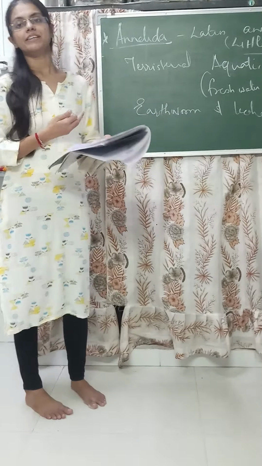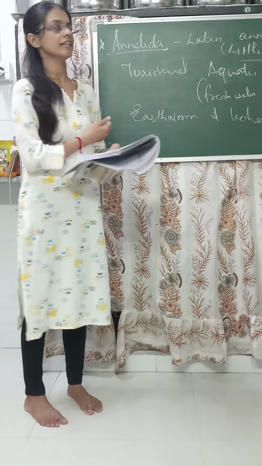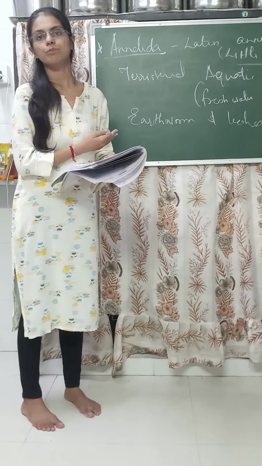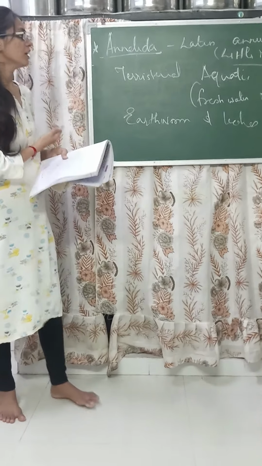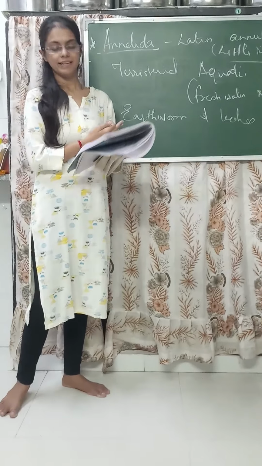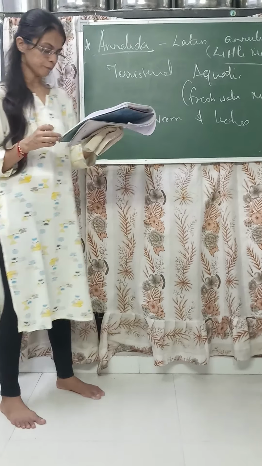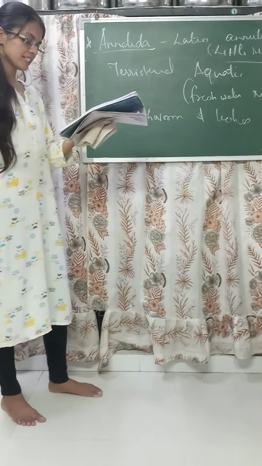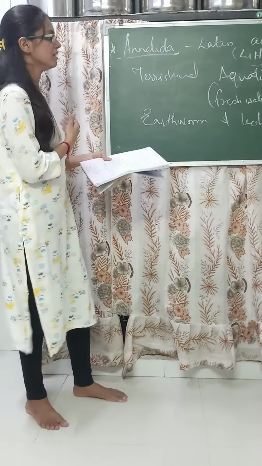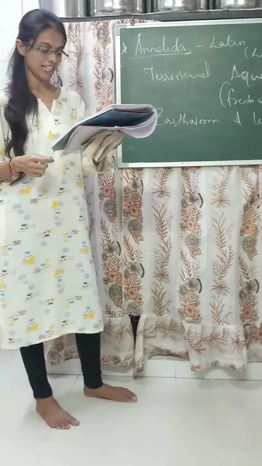They do have lateral appendages. This is not given in your book. It is extra information, which you will learn further in your 11th standard. They have lateral appendages which are jointed, which help them in swimming when they are aquatic ones.